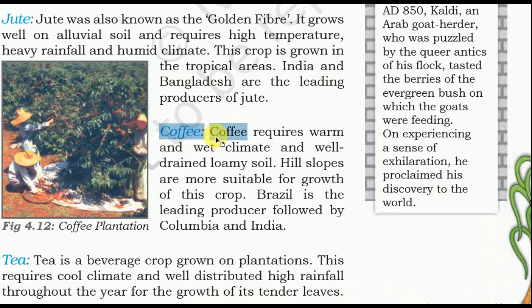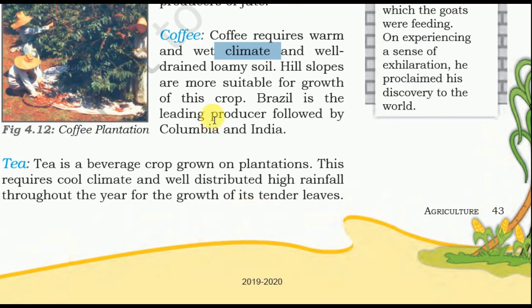Now this is coffee. In this area, these are the coffee varieties. Coffee requires a warm and wet climate and well-drained loamy soil. Hill slopes are more suitable for growth of this crop. Brazil is the leading producer, followed by Colombia and India.